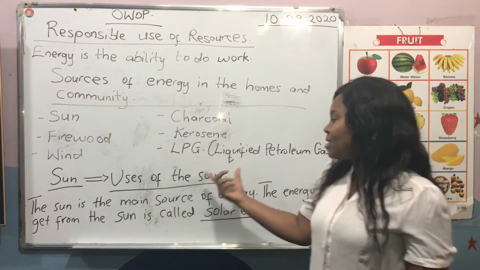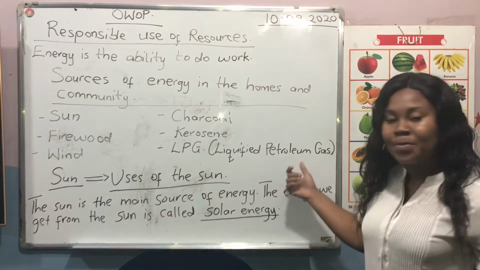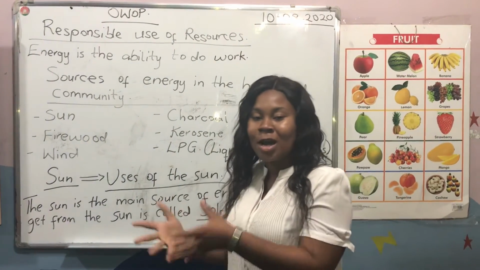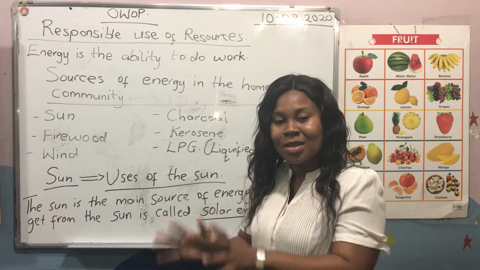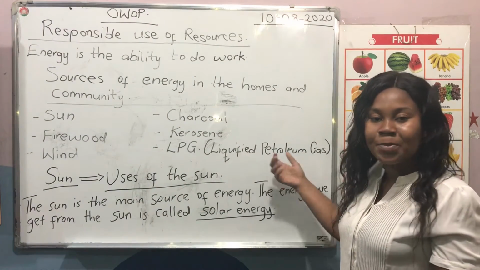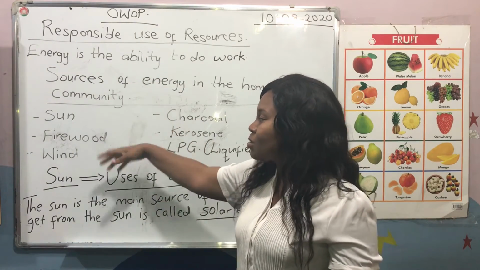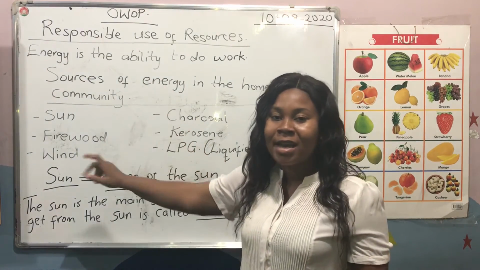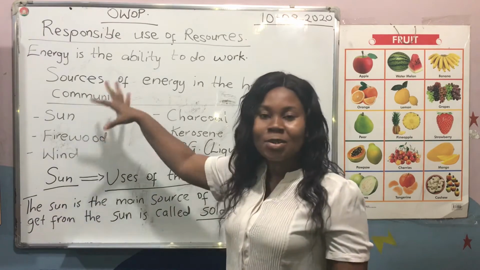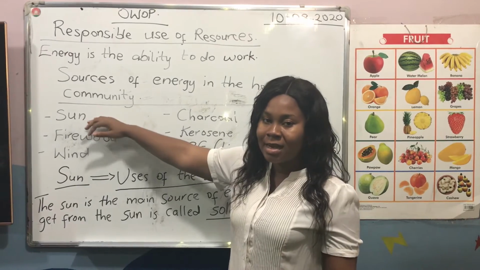The LPG stands for liquefied petroleum gas. So in your house, the gas that you have, the cylinder with the stove, the thing in it is called liquefied petroleum gas. Very good. We are going to take these sources of energy one after the other, explain them and get to know their uses. The first one that we will talk about is the sun.